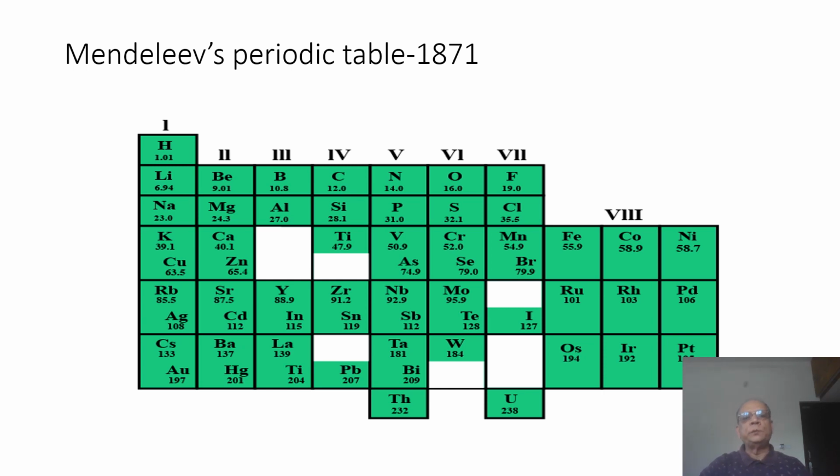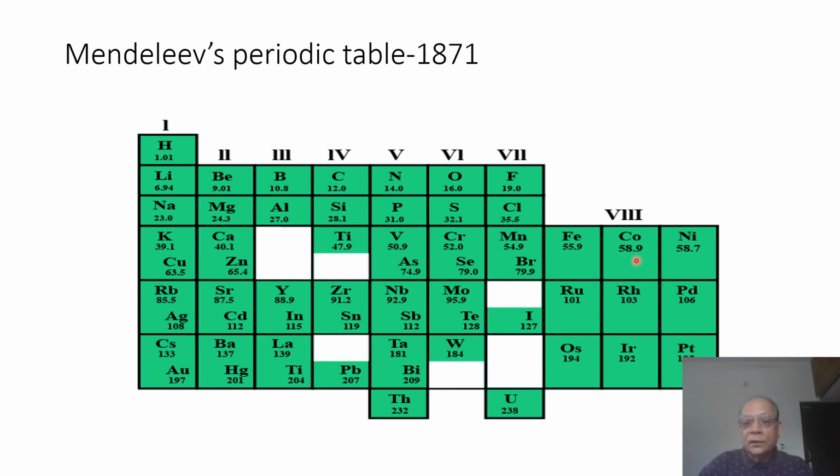This is Mendeleev's periodic table published in 1871, and it has 8 groups, with group 1, 2, 3, 4, 5, 6, and 7. And you can see the place left for Eka aluminium. Eka means that which comes one step after. And he predicted the properties, and they were found to be the same. That was his genius. There are other gaps also: here, here, here, and here.